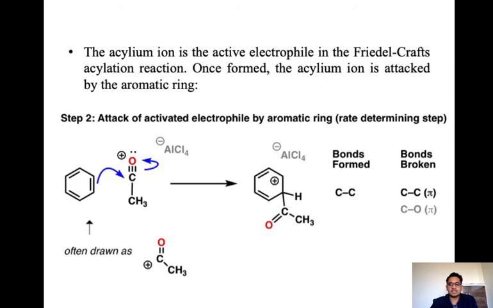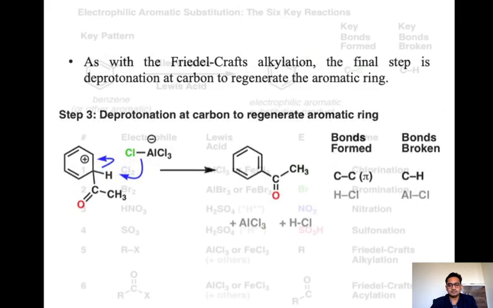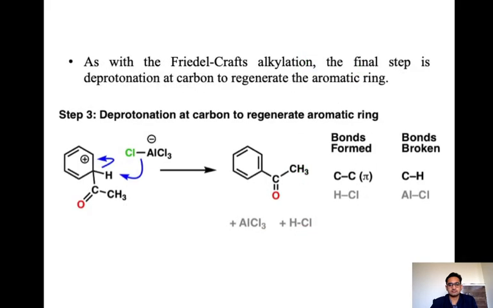Okay. So in the next step, as with the Friedel-Crafts alkylation, the final step is deprotonation at the carbon to regenerate the aromatic ring. So deprotonation of the carbon regenerates the aromatic ring.